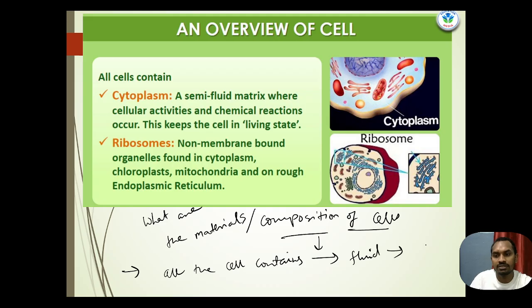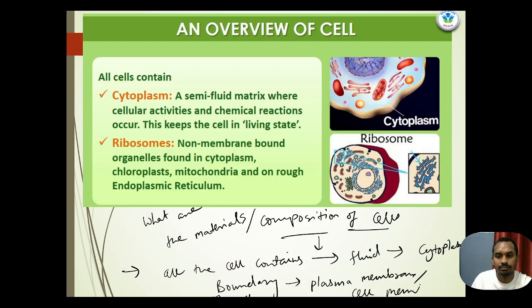We call it cytoplasm. Then all cells have a boundary, and the boundary of the cell is, as you know very well, the plasma membrane, or cell membrane. Some cells, like plant cells, have a cell wall as an extra layer outside the membrane.